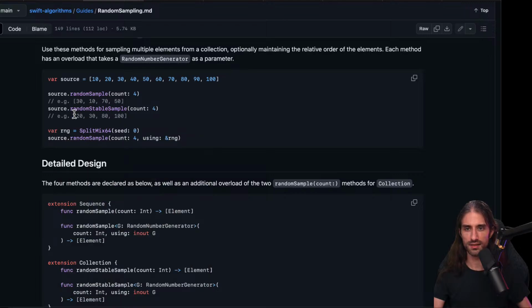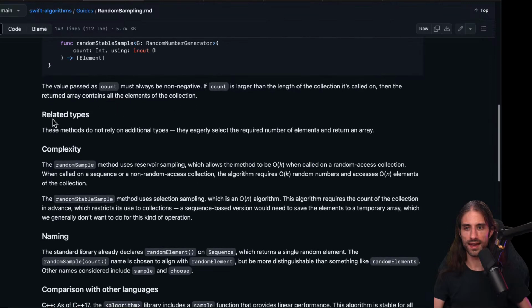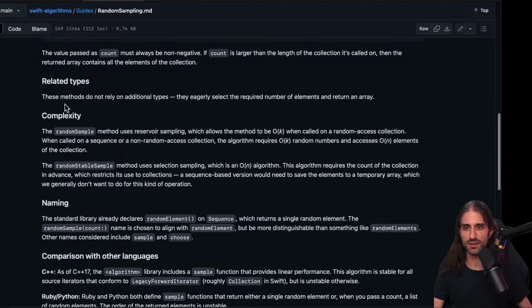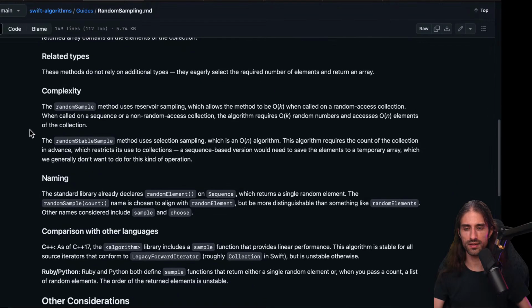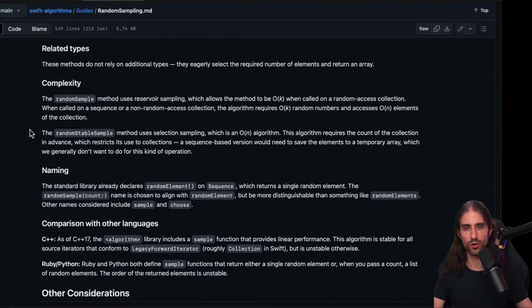Okay, so here it takes 4 elements at random. And related types, so these methods do not rely on additional types. They eagerly select the required number of elements and return an array. So I guess what they do is that they draw a random number, and they keep a list of the numbers already. I mean, they draw a number, then they do a modulo, I guess, for the size of the array, even though it might not be the best way to do it.